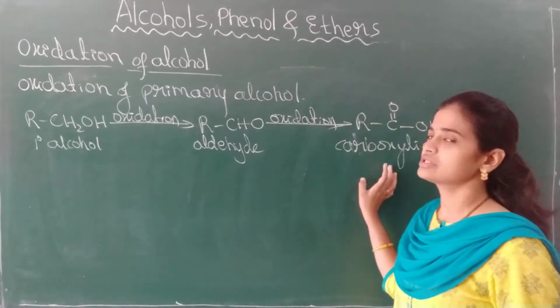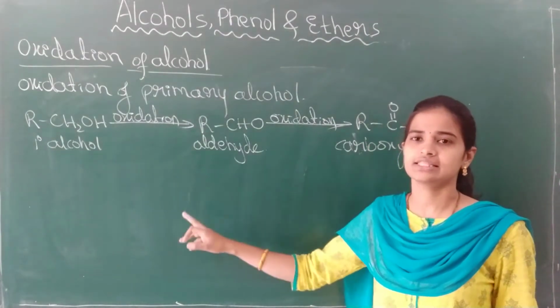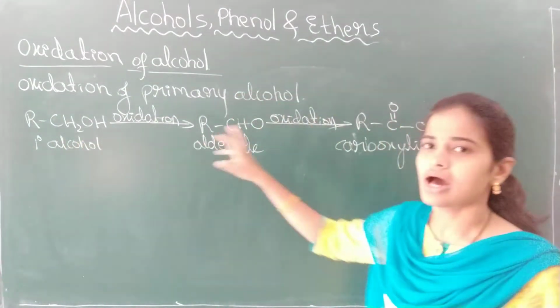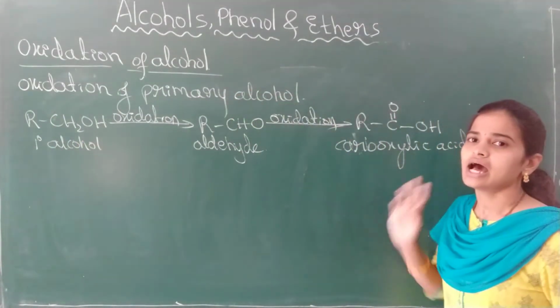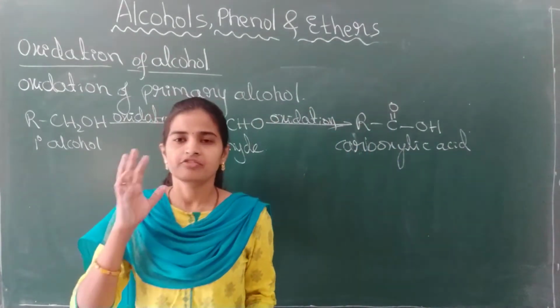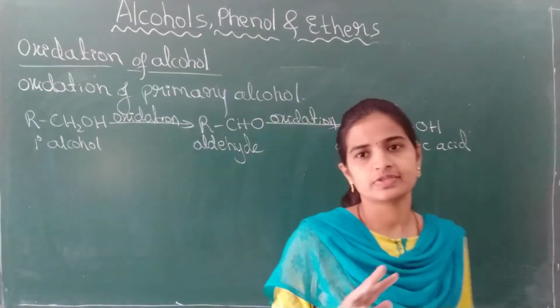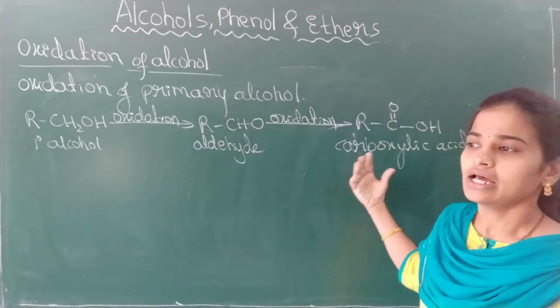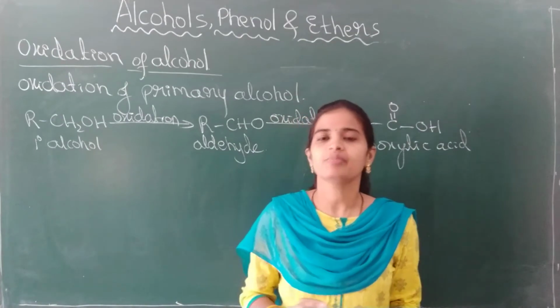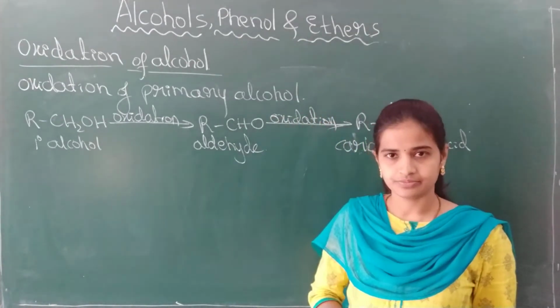The formed carboxylic acid after oxidation has the same number of carbon atoms as the alcohol. RCH2 is there, and here also it is RCH2. Primary alcohol oxidation gives aldehydes, and further oxidation of the aldehyde gives the carboxylic acid with the same number of carbon atoms.